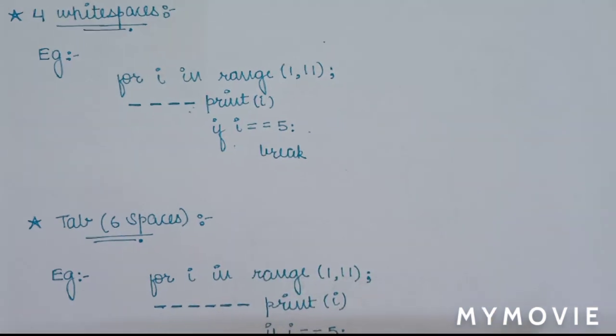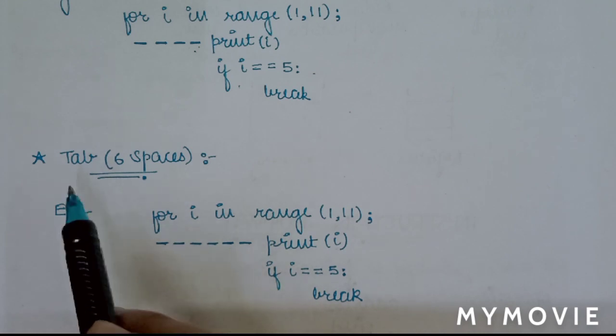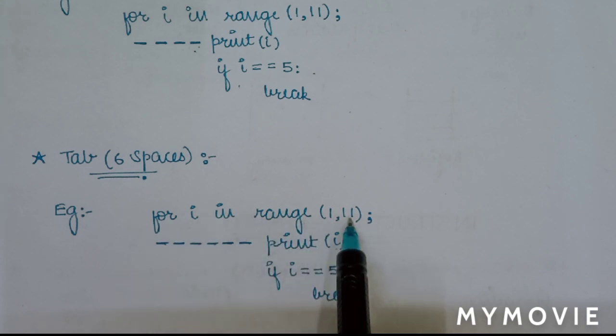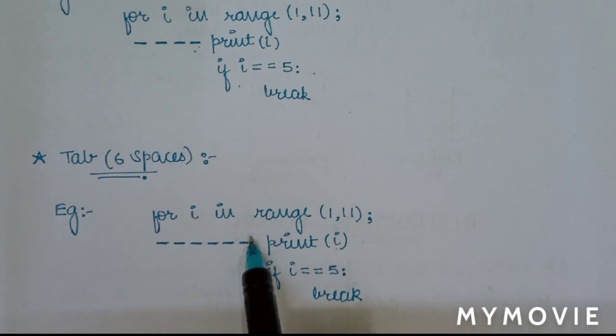And in another example, this tab actually means 6 spaces. As we can see from this example, for i in range 1 to 11, and the next line we have started with 6 spaces, 1, 2, 3, 4, 5, 6, and after these 6 spaces we have written the line of code.